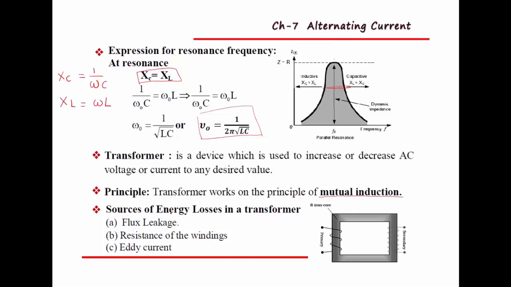So that is also energy loss. And resistance of the windings, eddy current. Whenever magnetic flux changes, induced EMF takes place, so eddy current is produced. These eddy currents release a large amount of heat energy which damages the primary and secondary coil or the core of the transformer. So these are some energy losses in the transformer.